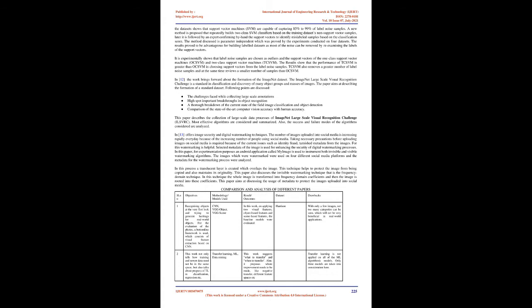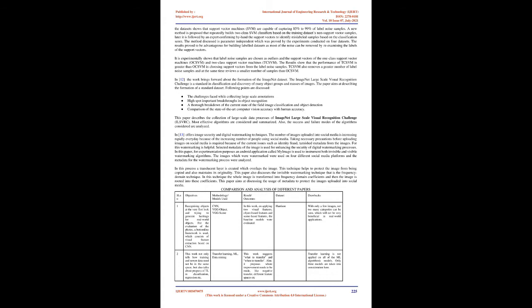A new method is proposed that repeatedly builds 2-class SVM classifiers based on the training dataset's non-support vector samples. Later it is followed by an expert confirming by hand the support vectors to identify mislabeled samples based on the classification score. The method discussed is parameter independent, which was proved by the experiments conducted on 4 datasets. The results proved to be advantageous for building labeled datasets as most of the noise can be removed by re-examining the labels of the support vectors.